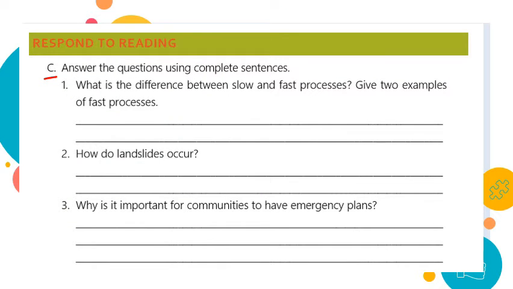Respond to reading. C. Answer the questions using complete sentences. Number 1. What is the difference between slow and fast processes? Give 2 examples of fast processes. Now, in order to answer these questions, you should have read the lesson, A World of Change, before.